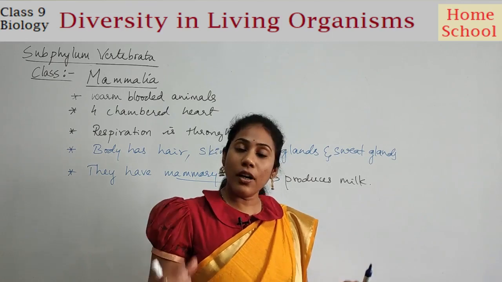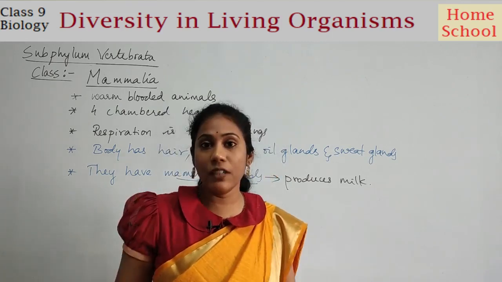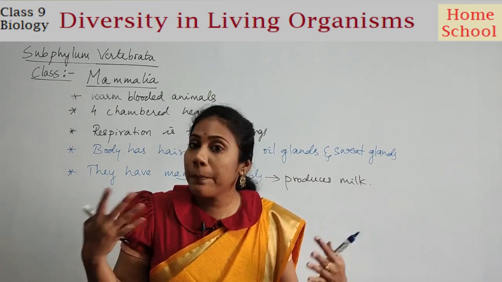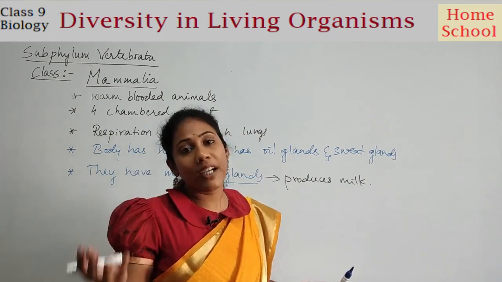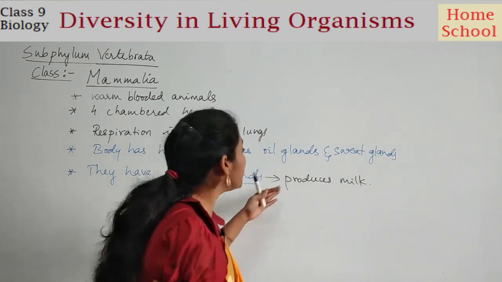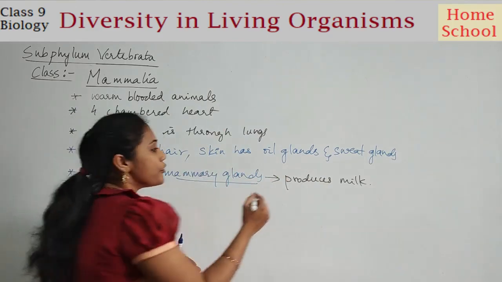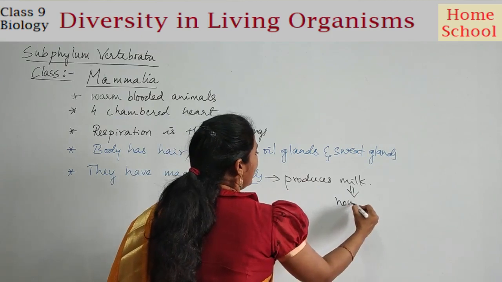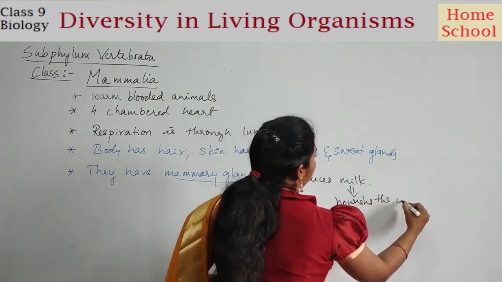Reproduction results in the formation of younger ones. Mammals do not lay eggs; they give birth to younger ones. So to give nourishment to the younger one, they produce milk from mammary glands, right? This milk actually nourishes the younger ones.